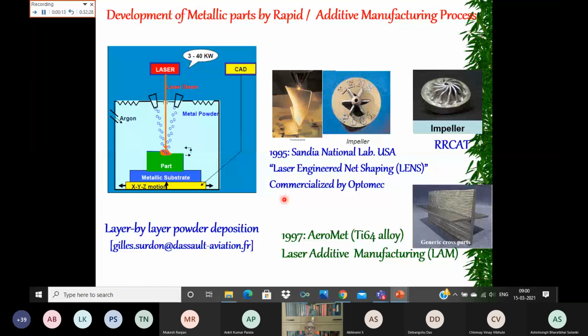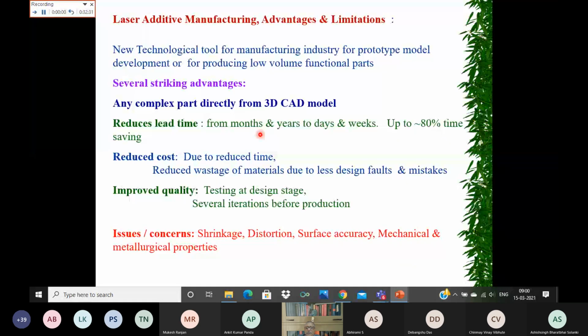Laser additive manufacturing has a lot of advantages and a few limitations. This is a new technological tool for the manufacturing industry, for prototype model development, and for producing low volume functional parts. Also, you can directly make the functional part. Several striking advantages, as you can see: any complex part can be built directly from the 3D CAD model. So you can just make the model on your computer or laptop, generate the data, and using any 3D machine, you can build that.